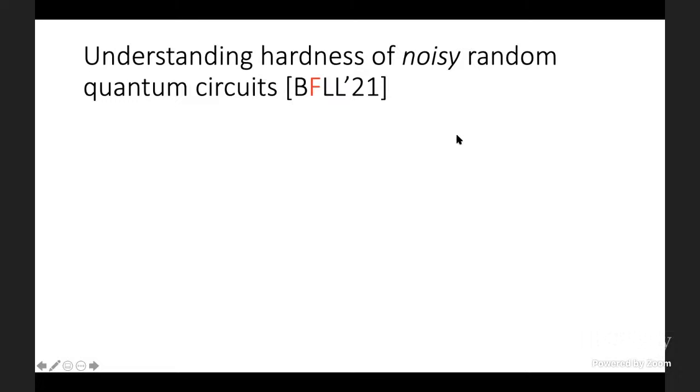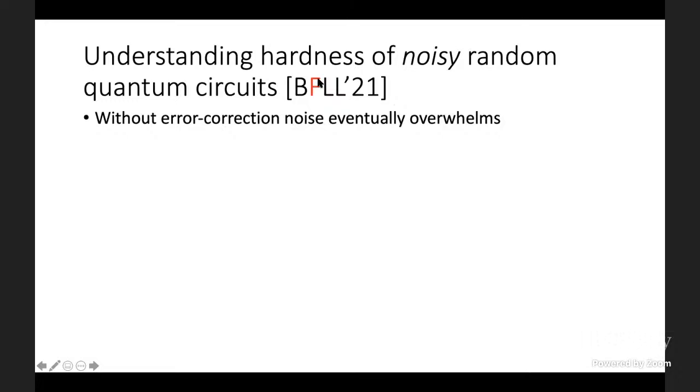So far in our discussion, we've talked about the hardness of imprecision, but not of physical noise. And physical noise is very important, of course, for a near-term quantum experiment, because we know that without error correction, the noise eventually overwhelms the signal.